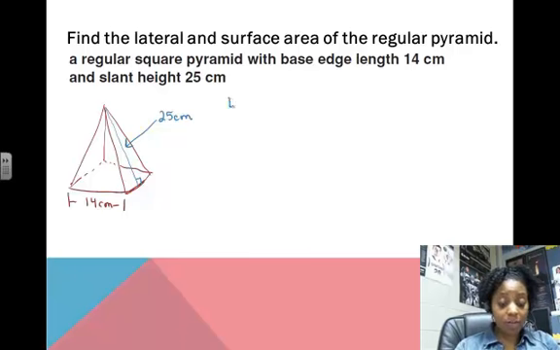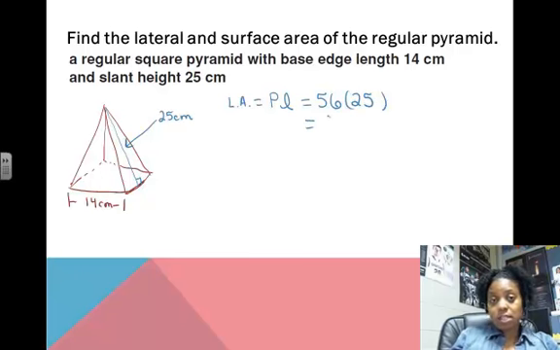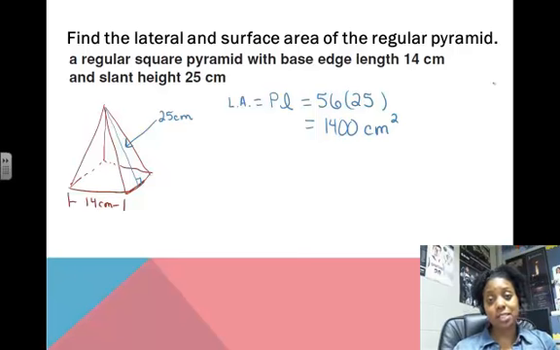So the lateral area of our pyramid is equal to the perimeter of the base times the slant height. The perimeter of the base would be 14 times 4, which is 56, times the slant height, which is 25. Let me grab my calculator here. 56 times 25 gives us 1,400, and we can't forget our units, square centimeters.